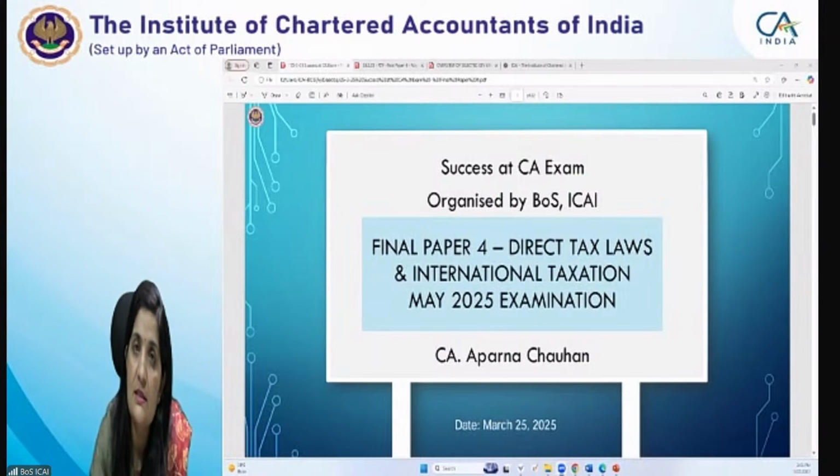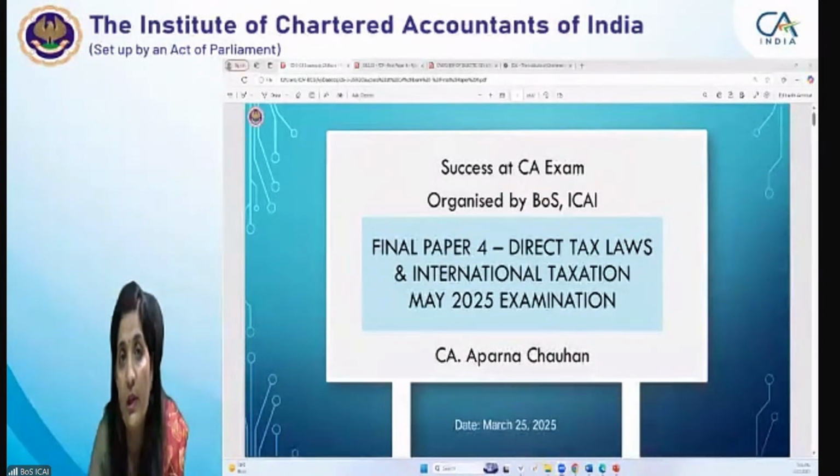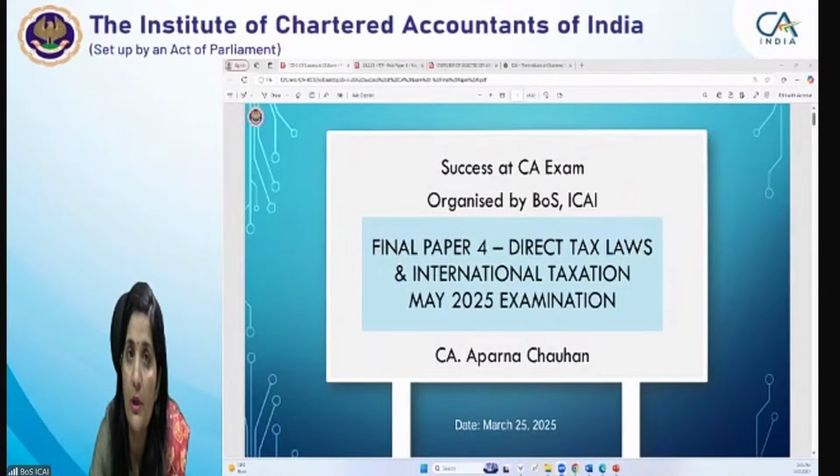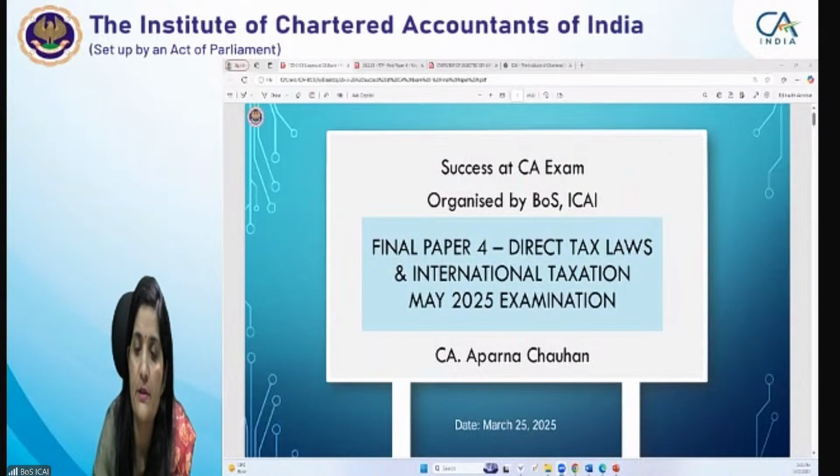Other than the amendments made by the Finance Act in the Income Tax Act itself, there are certain notifications or circulars issued by the CBDT or the central government to make changes in the direct tax laws.